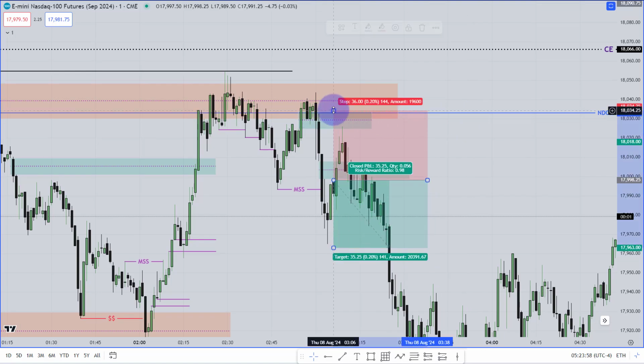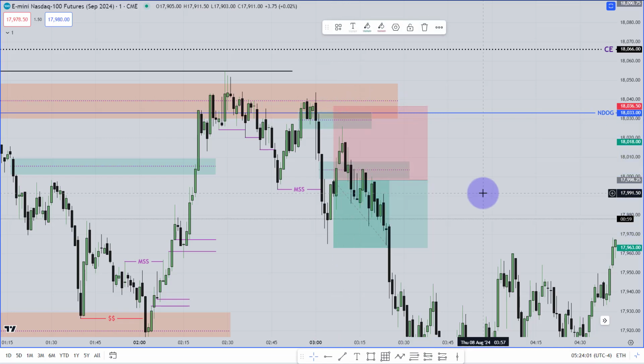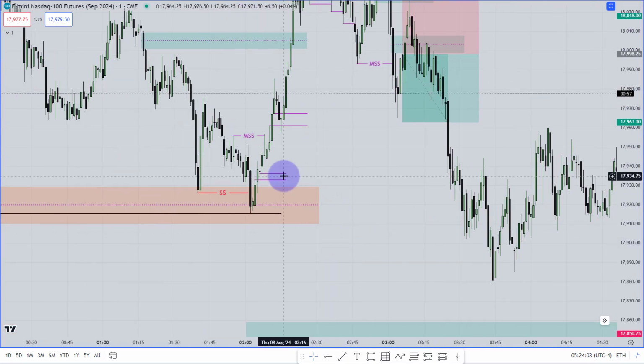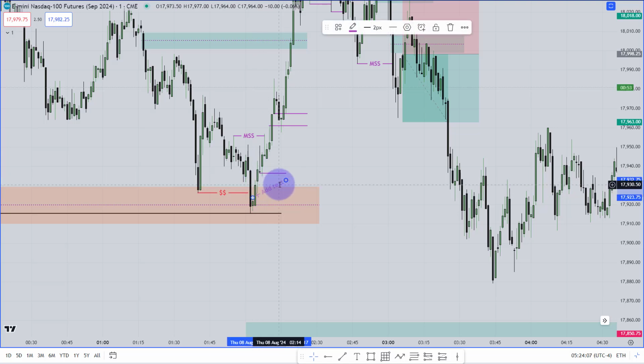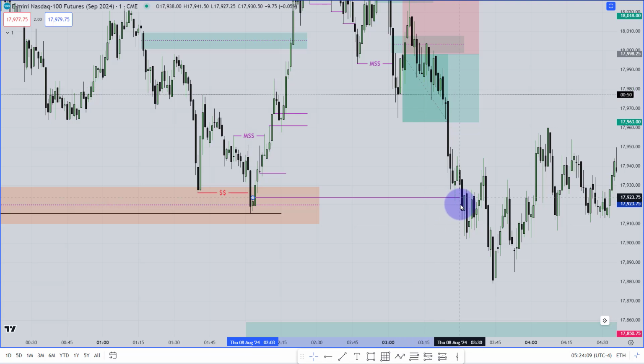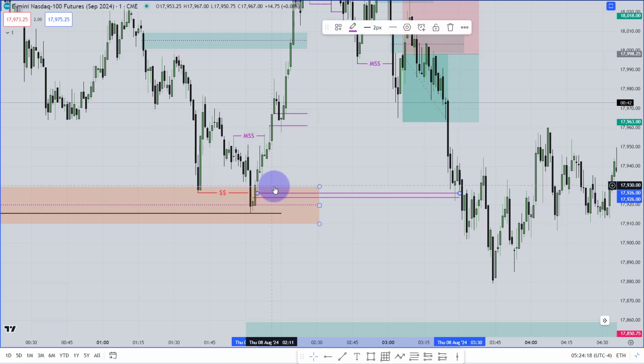So you just put your stop loss a little higher, and then you can focus on this last fair value gap. Where is your last fair value gap? There. Now you are going to see this is your last fair value gap. Don't get confused about why previously I didn't use this last fair value gap and now I am using it.